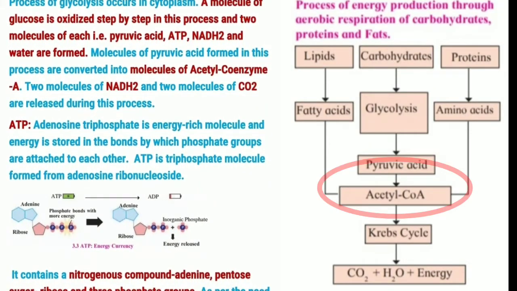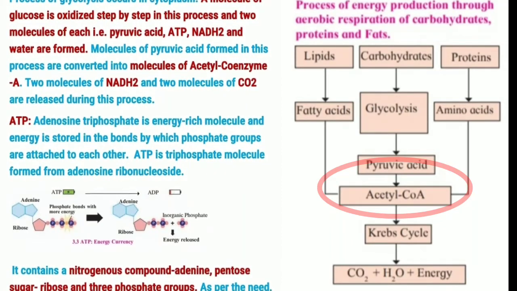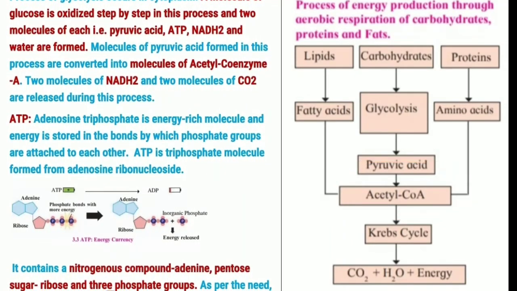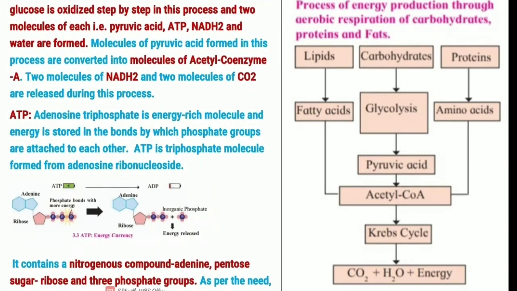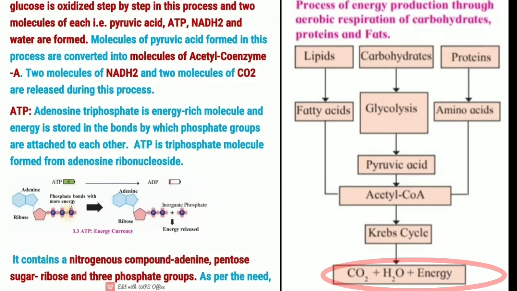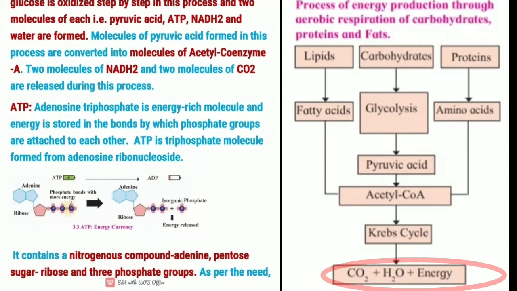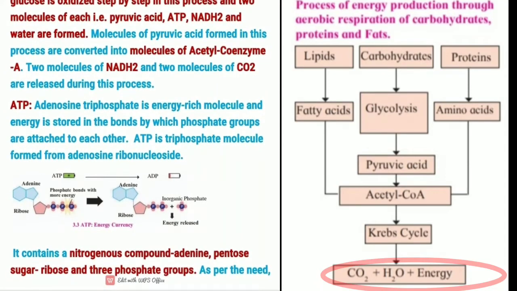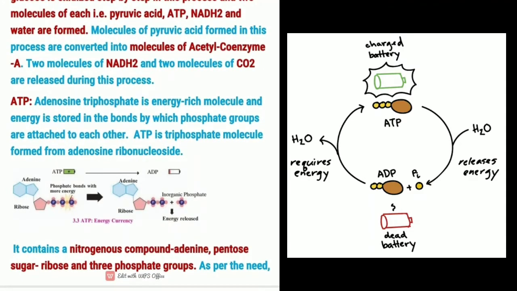The pyruvic acid is converted into acetyl coenzyme A, and 2 molecules of NADH2, which is also a type of energy, and CO2 are released in this process. So first of all, we will understand what is ATP.